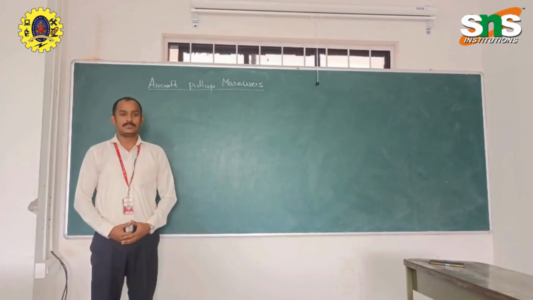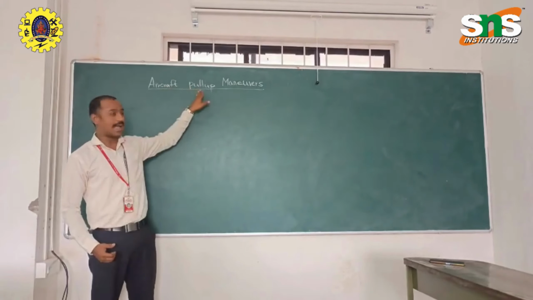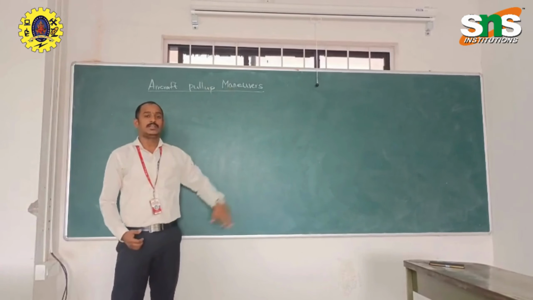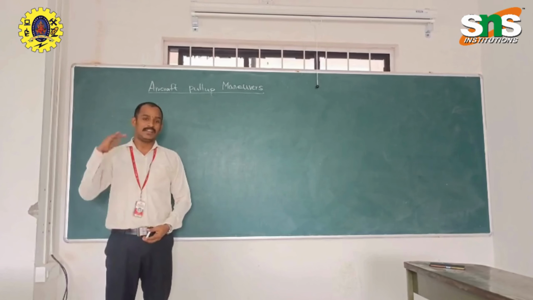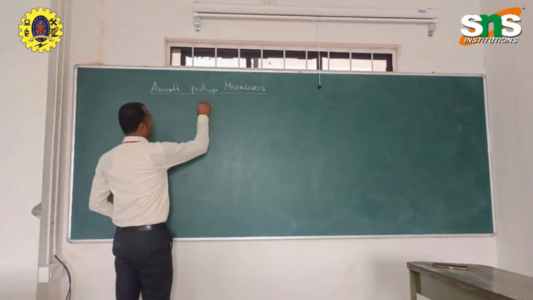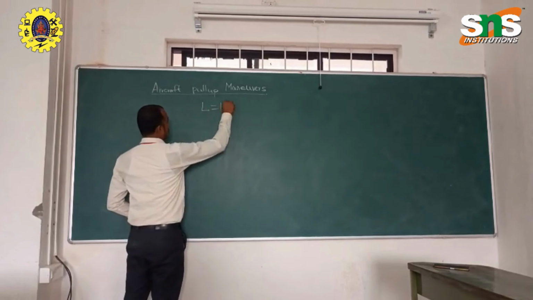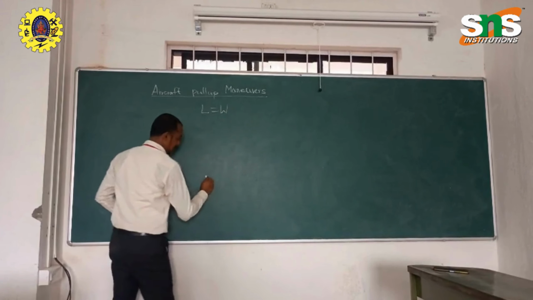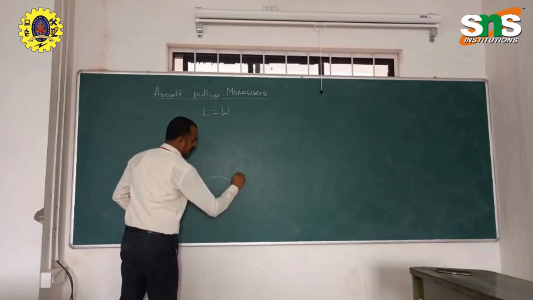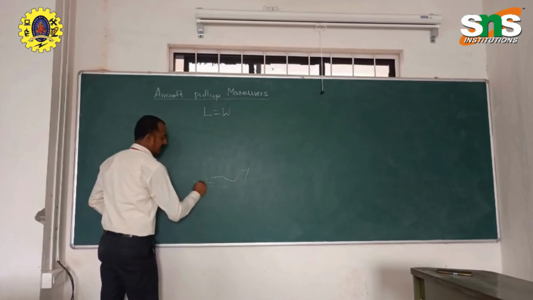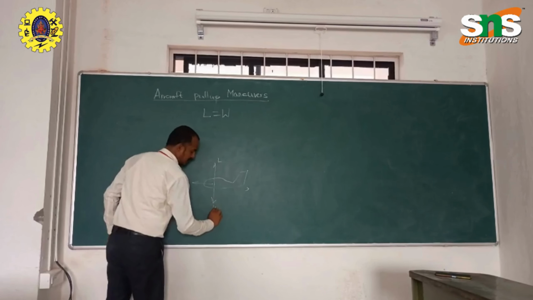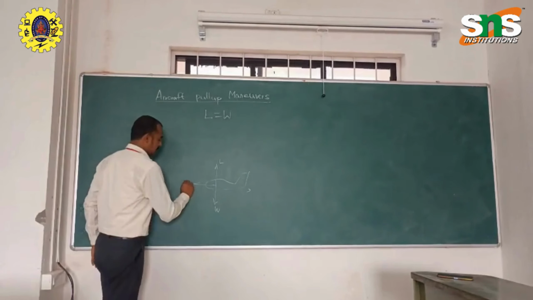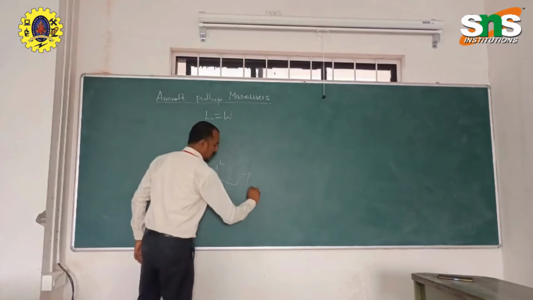Today we are going to discuss the aircraft or airplane pull-up maneuver. Let us consider the airplane flying in level flight. In this level flight condition, lift is equal to weight and thrust is equal to drag.